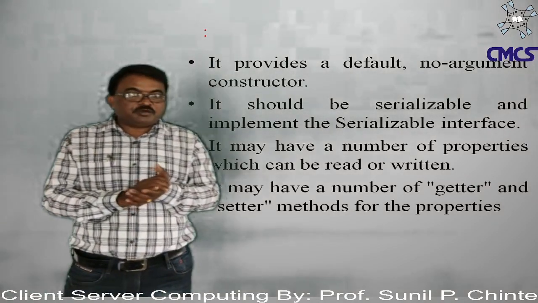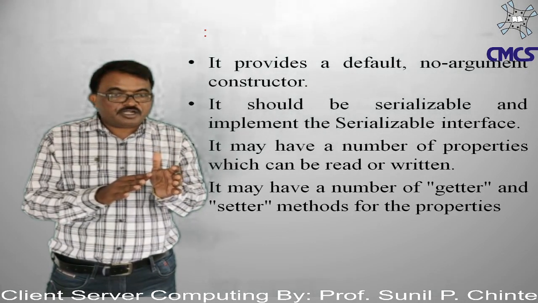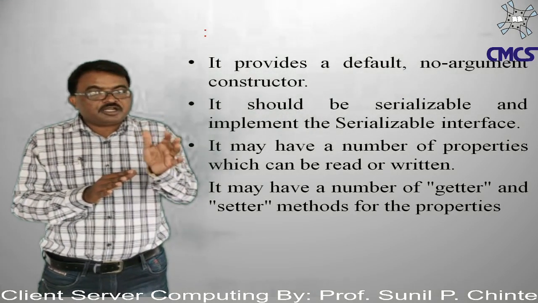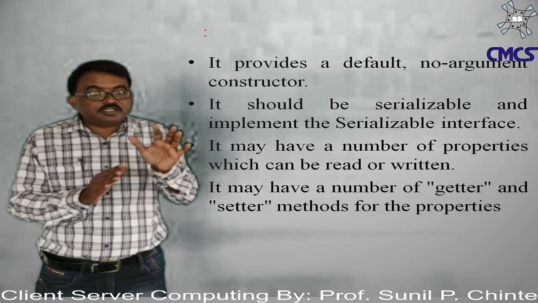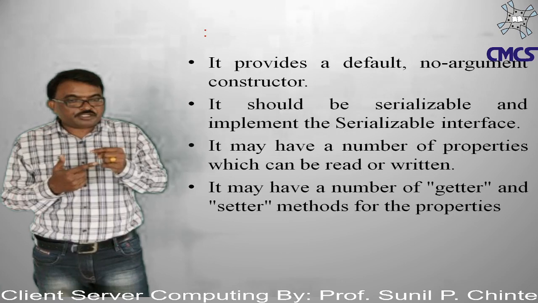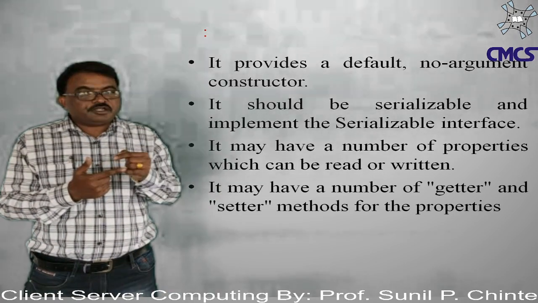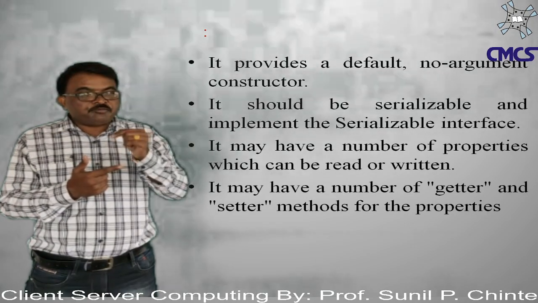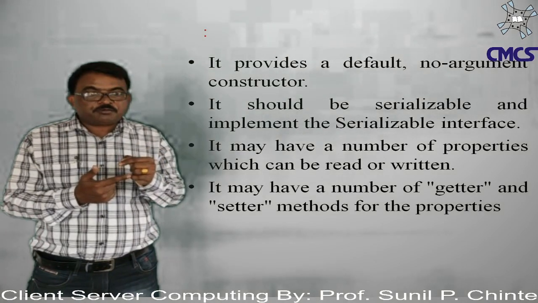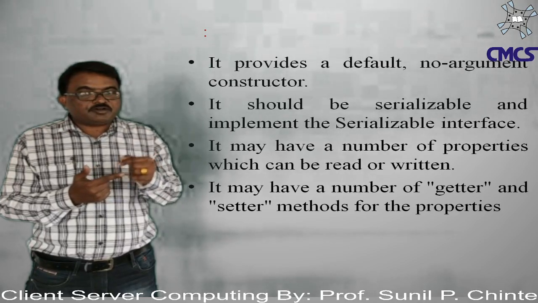It may have a number of properties which can be read or write, or read only or write only. Means Java bean has a number of properties that can be read or written. Means Java bean is one type of class with the default constructor. It should be serializable and implement the serializable interface, and it has a number of properties which can be read or written.